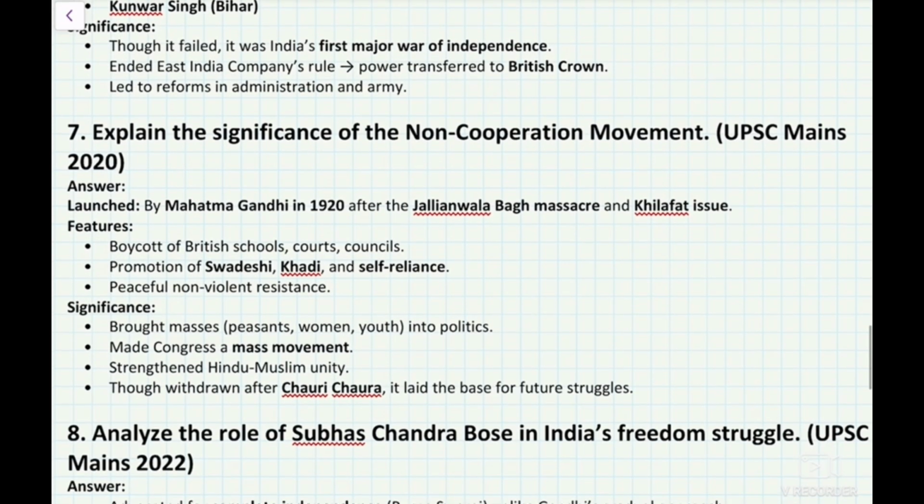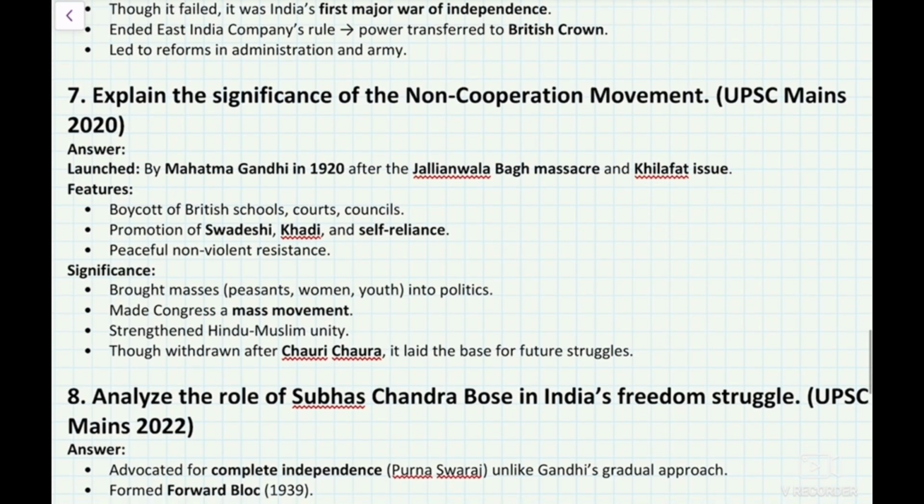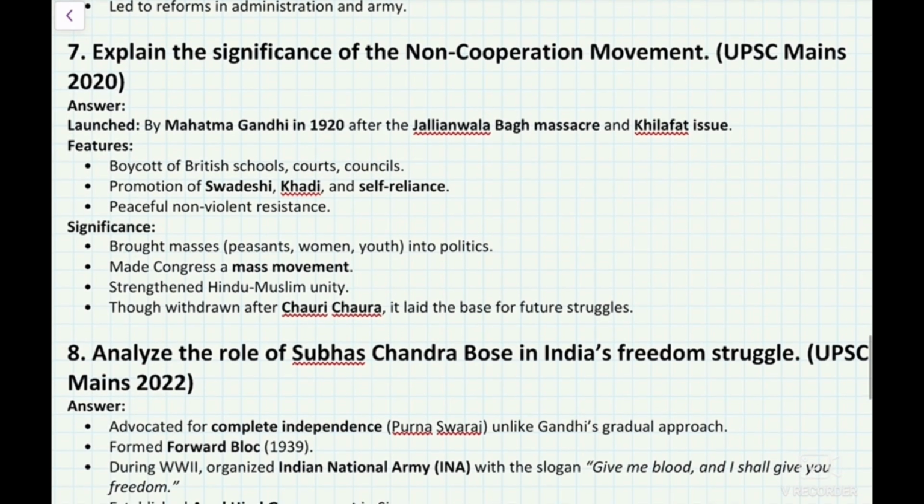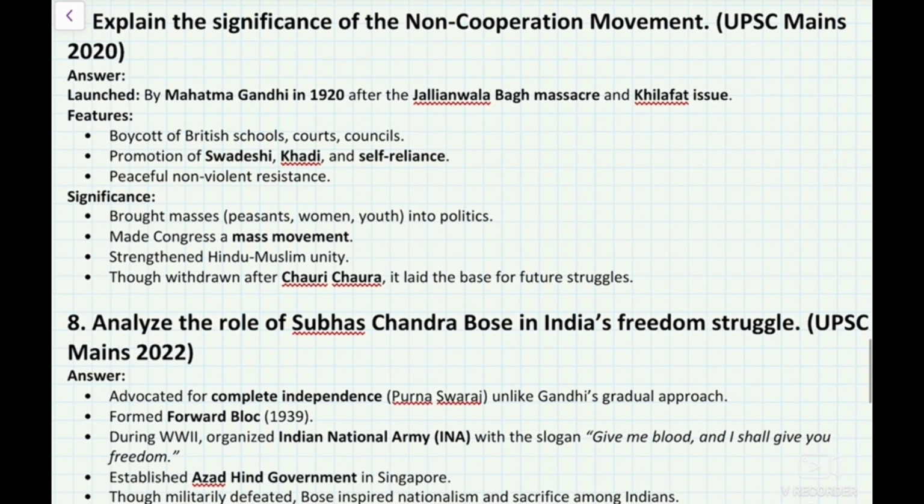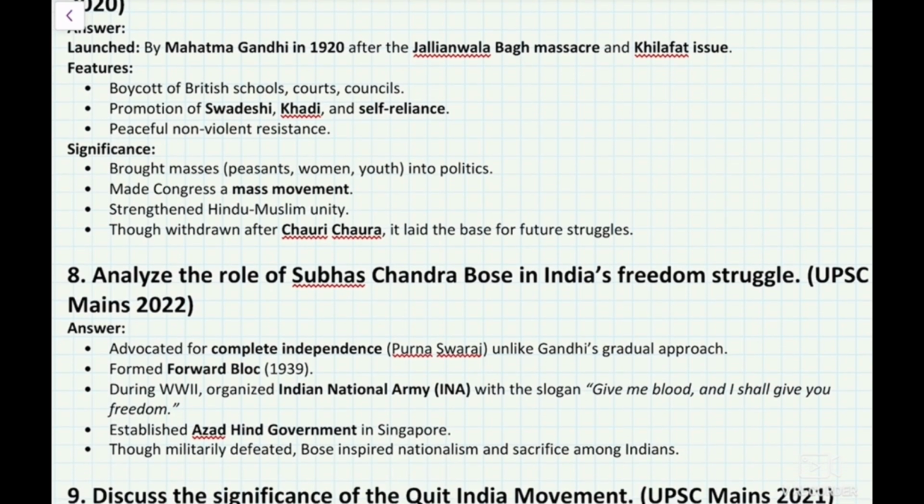Question seven. Explain the significance of the Non-Cooperation Movement, launched by Mahatma Gandhi in 1920 after the Jallianwala Bagh massacre and the Khilafat issue. Features: boycott of British schools, courts, and councils. Promotion of Swadeshi, Khadi, and self-reliance. Peaceful, non-violent resistance.